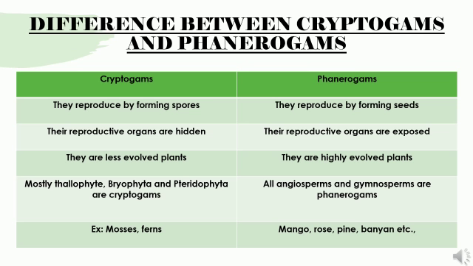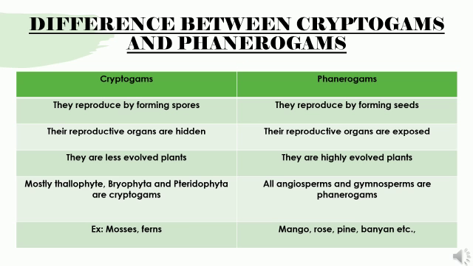Children, before going into the next classification, first we should know the difference between cryptogams and phanerogams. Here is a table showing the difference. Cryptogams are the plants that reproduce by forming spores, and phanerogams reproduce by forming seeds. So here you could know the difference in the mode of reproduction. In cryptogams, the reproductive organs are hidden, not exposed, whereas in phanerogams the reproductive organs are exposed.